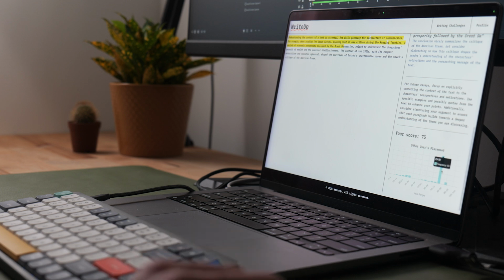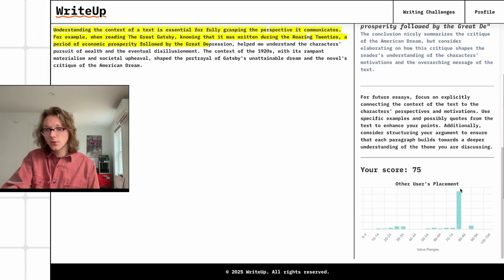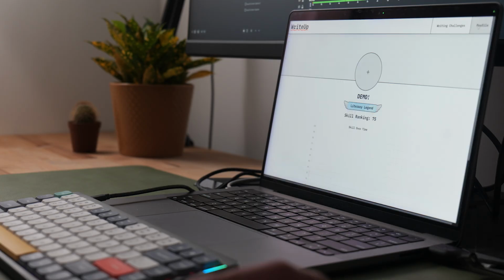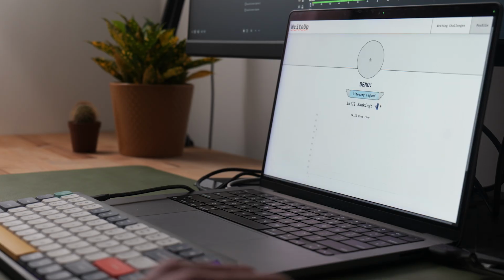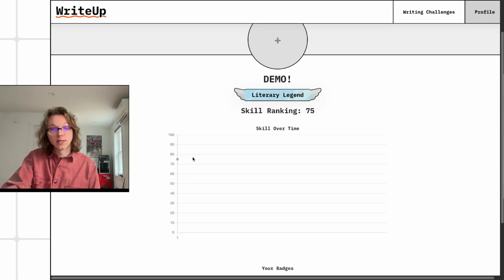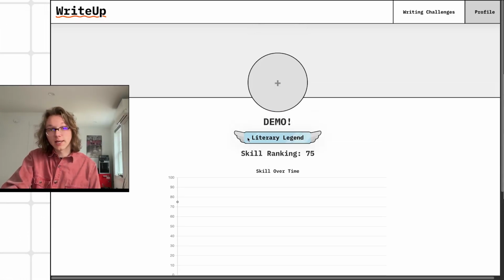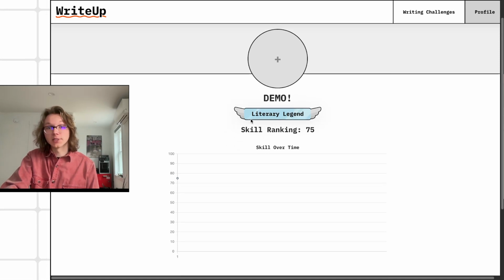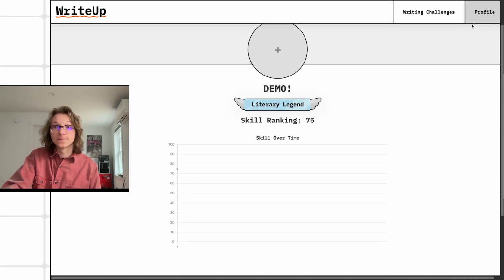And you can see that we place right around where everyone else is placing with the 75. But you can see there are some people who are scoring lower, and there are some people who are scoring higher. So if we go to our profile now, you can see that our skill ranking has gone up to 75. We have a point on the graph here that says 75. And our rank has gone all the way up to literary legend, which is quite high.